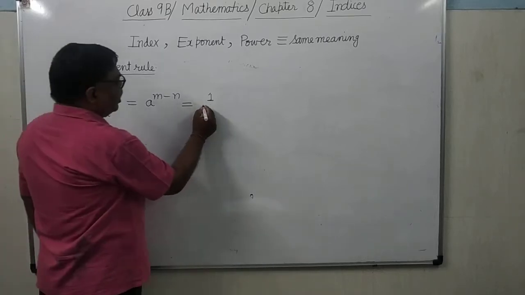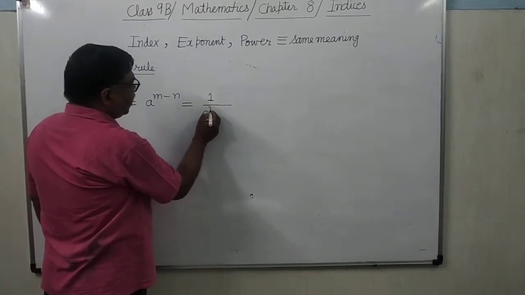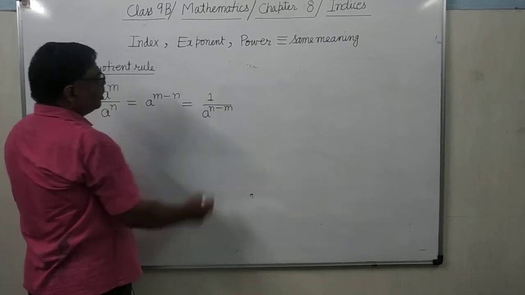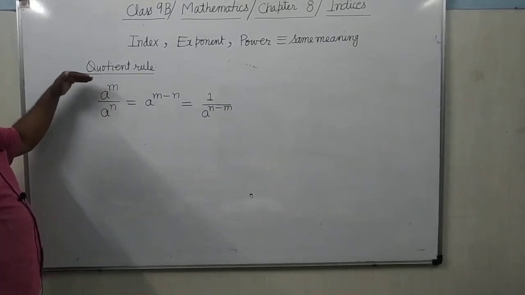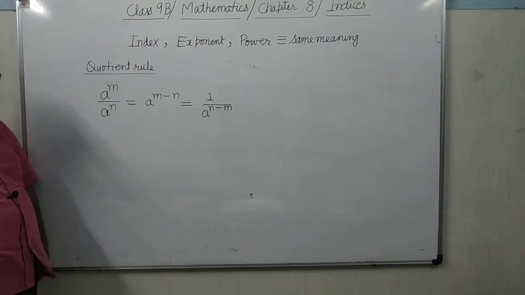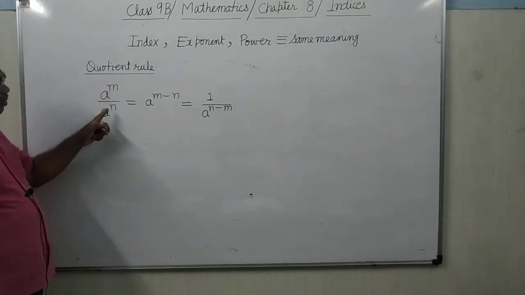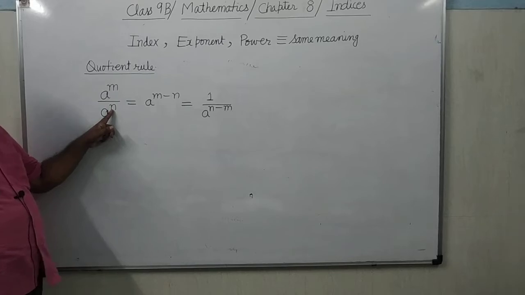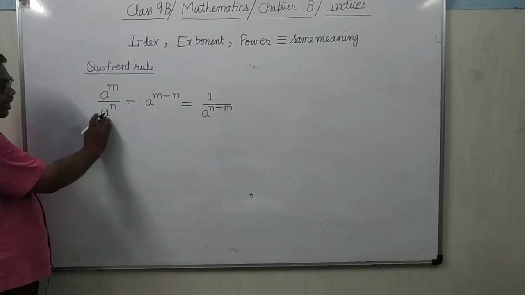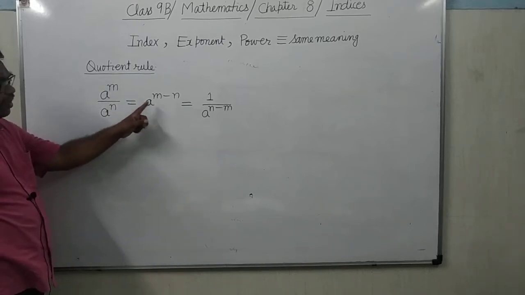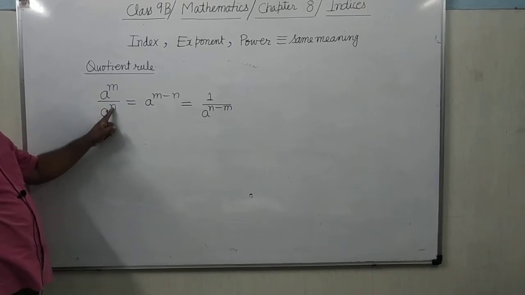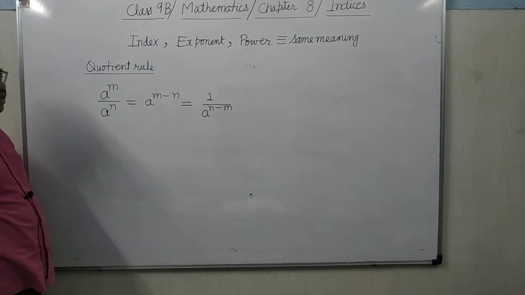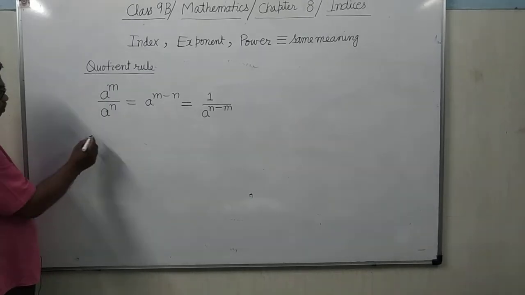If you are bringing this exponential term in the denominator, then its power will be subtracted from n. And when you are taking it up, its power will be subtracted from m. It's clear?